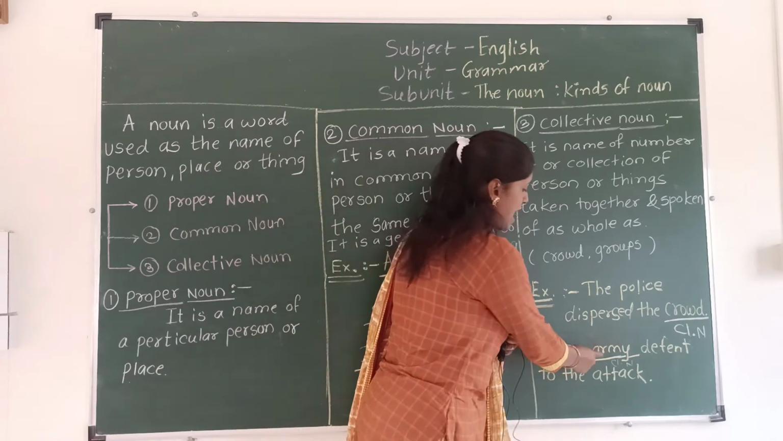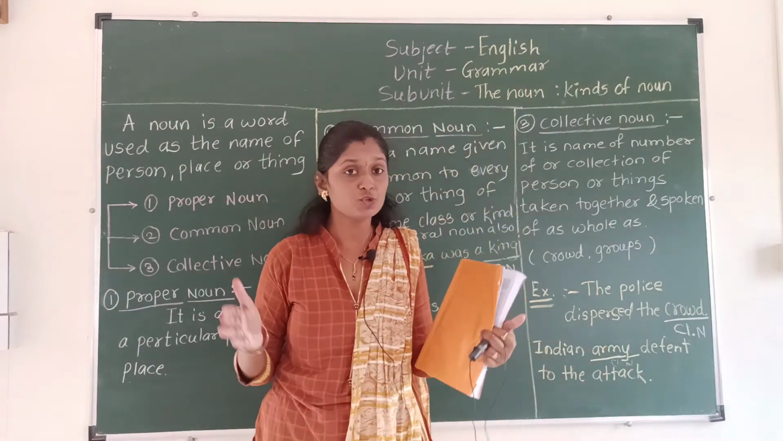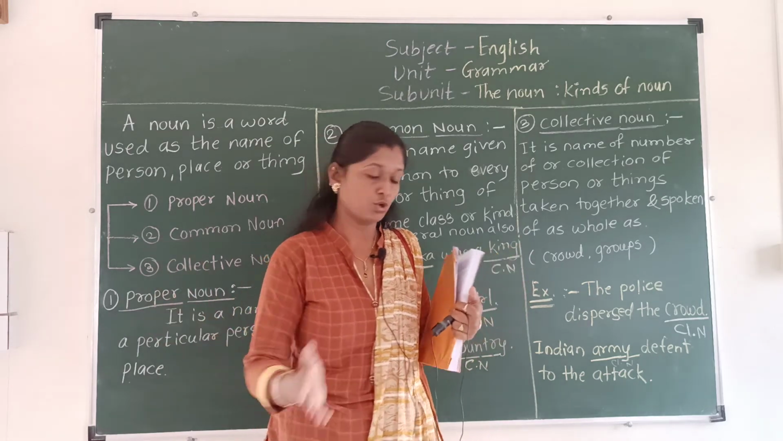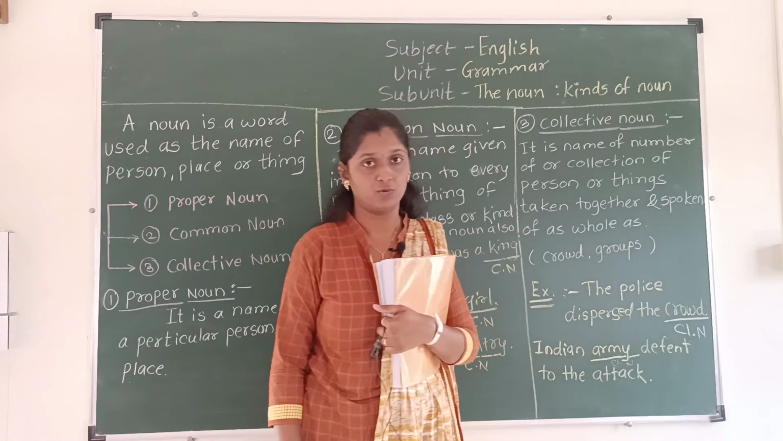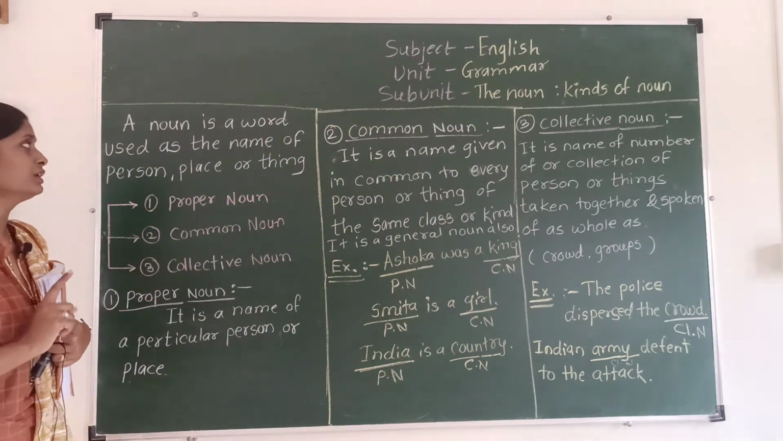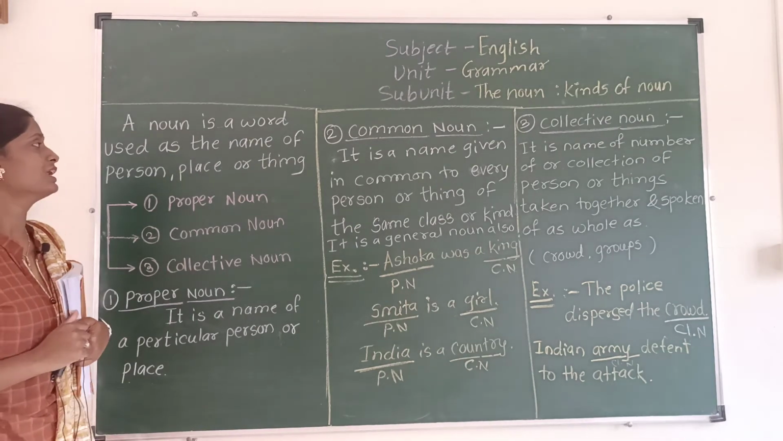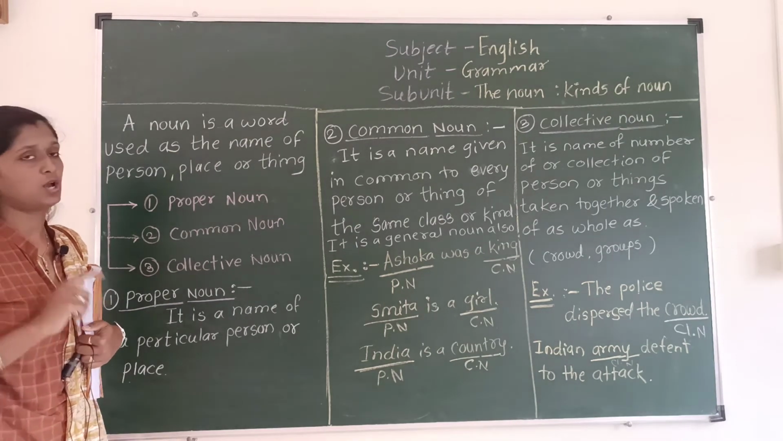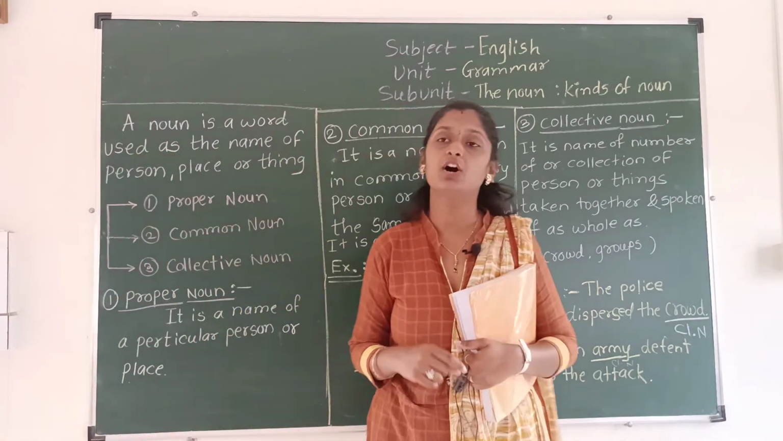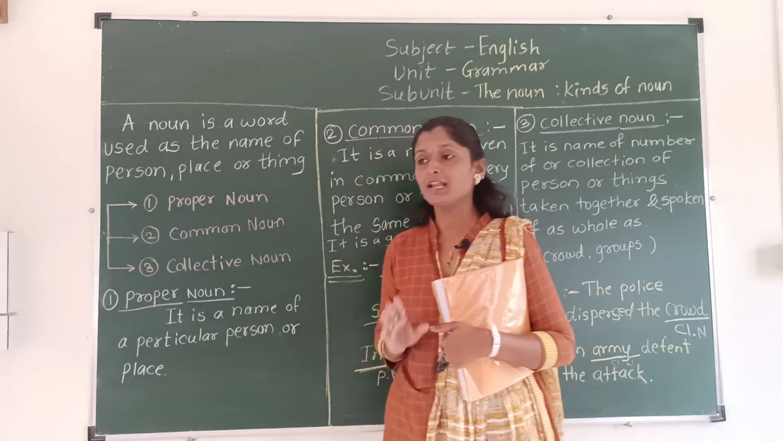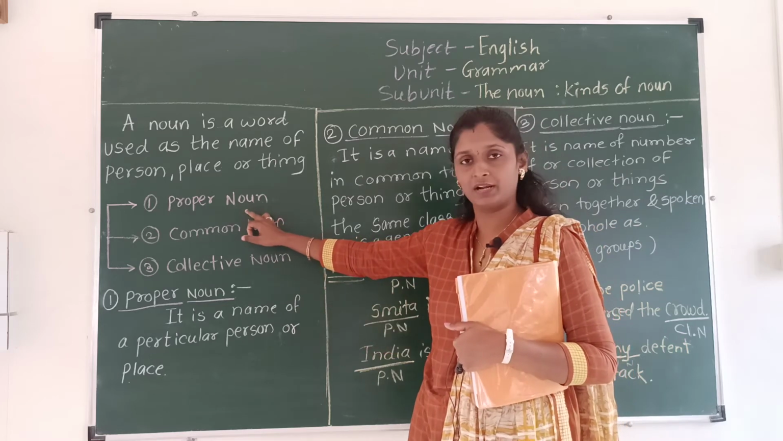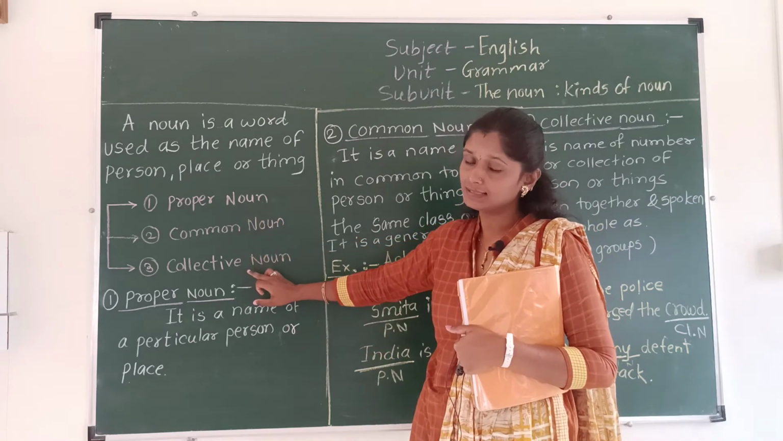In this sentence, army means a group of soldiers. There are lots of soldiers in one group, so army is a collective noun. So let's see one more time. A noun is a word used as the name of a person, place, or thing. There are lots of kinds of noun. Of those kinds, today we have seen proper noun, common noun, and collective noun.